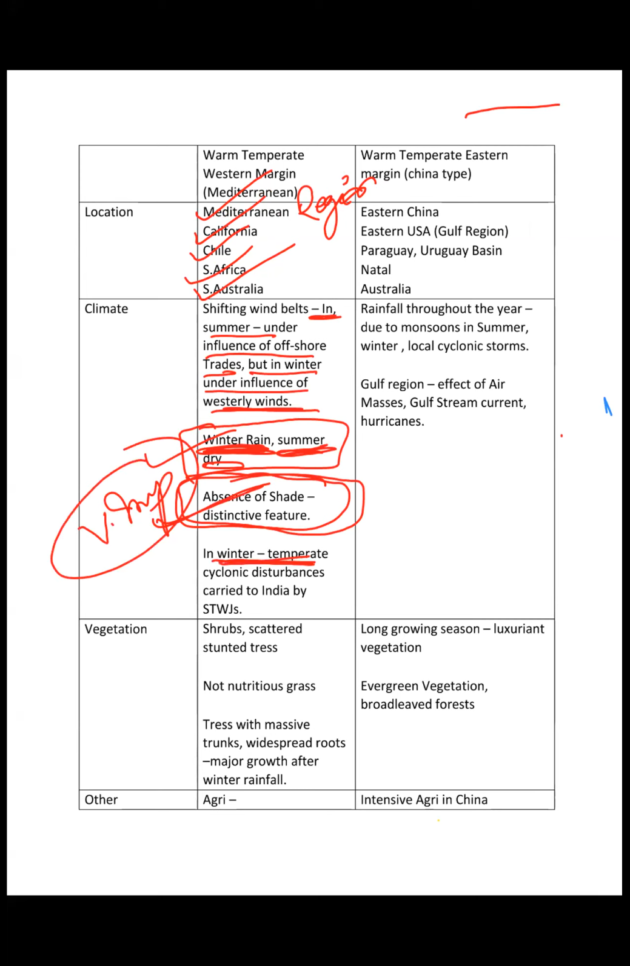In winter, temperate cyclonic disturbances in this region, especially the Mediterranean region, are carried to India by the southwest tropical jet stream, right? And this is the reason for winter rainfall in India, the rainfall which happens in winters and is useful for the rabi crop. These are the disturbances which happen in the Mediterranean region, and they are carried into India by the tropical jet streams, right? Now I'll be explaining the shifting of pressure belts in this region, right?